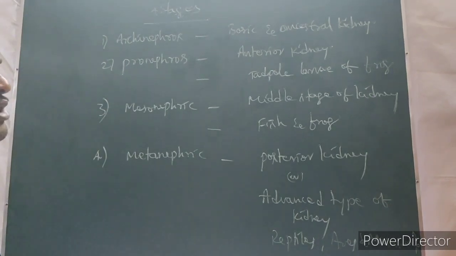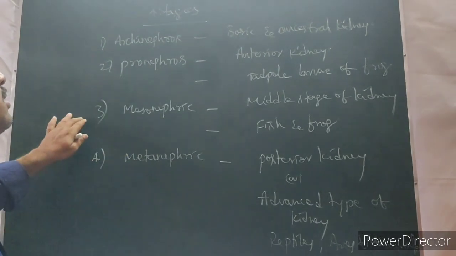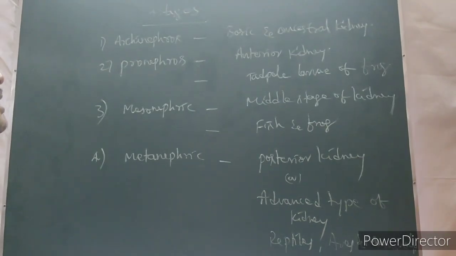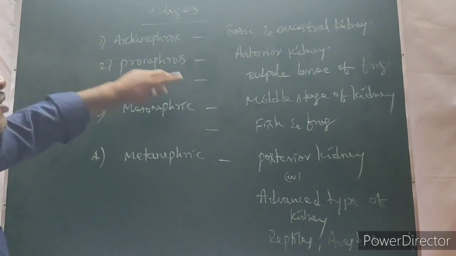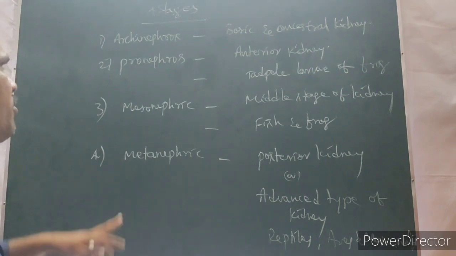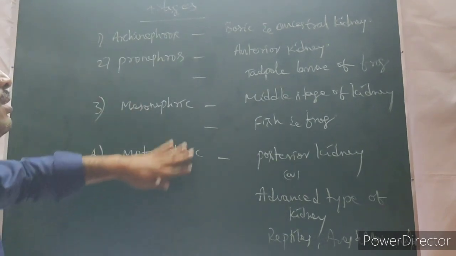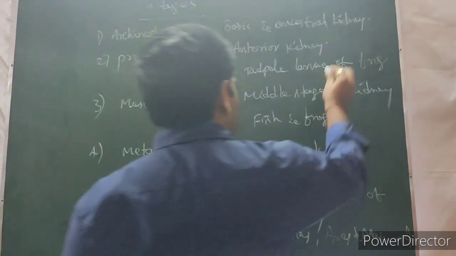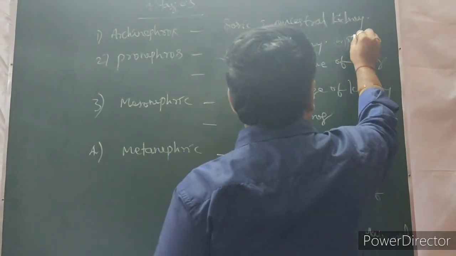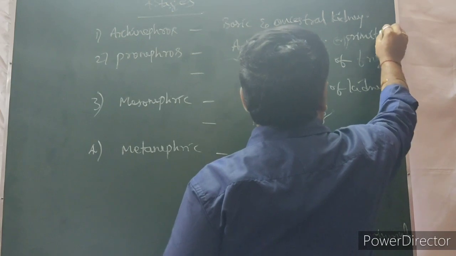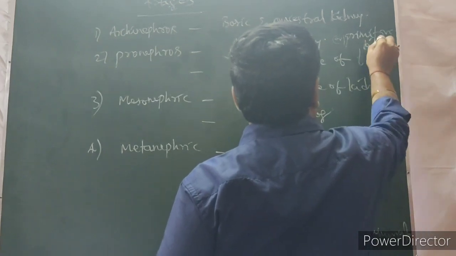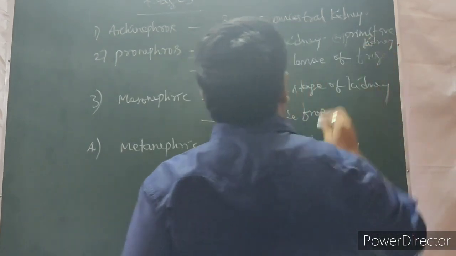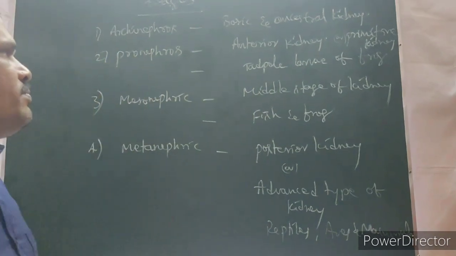So these are the evolutionary stages of kidneys in vertebrates. Archaenephros, basic and ancestral type of kidney. Pronephros is the very primary stage. That's why it is also called primitive kidney, anterior kidney.